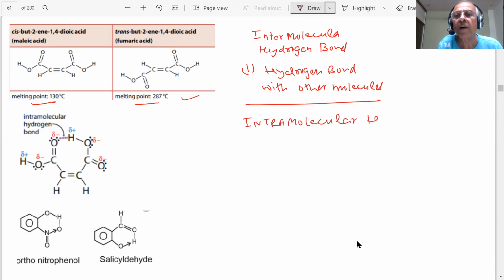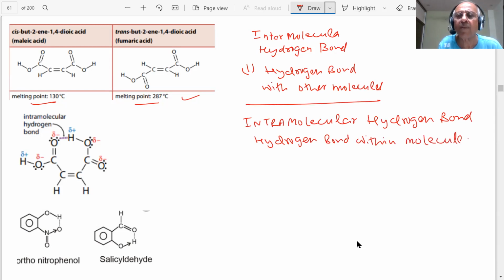Student, important, very important question will come on this. Intramolecular means that there is a hydrogen bond within the molecule, and this will change the properties. For example, here you have seen the hydrogen bond is formed within the molecule. C double bond O, H, C double bond O, H within the molecule.